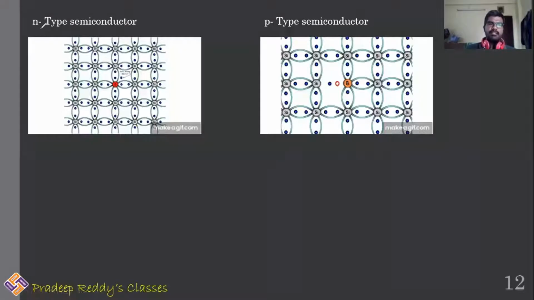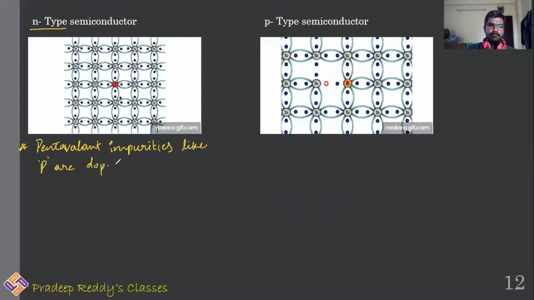As we have discussed, to make a pure semiconductor an N-type semiconductor, pentavalent impurities like phosphorus are doped, and phosphorus has 5 valence electrons.